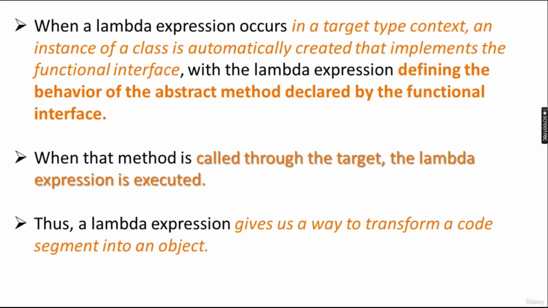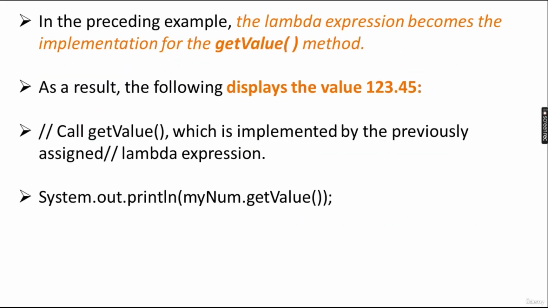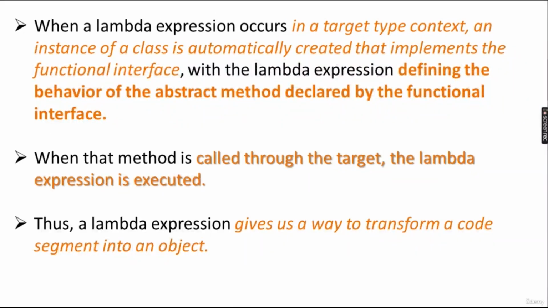When that method is called through the target, the lambda expression is executed, and the result is 123.45. The lambda expression gives us a way to transform a code segment into an object.